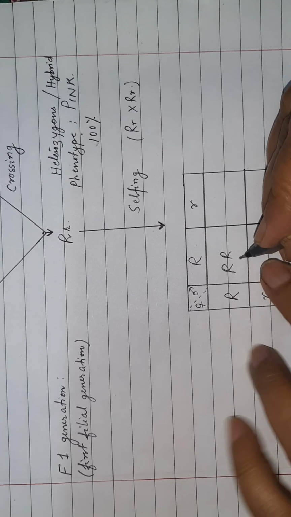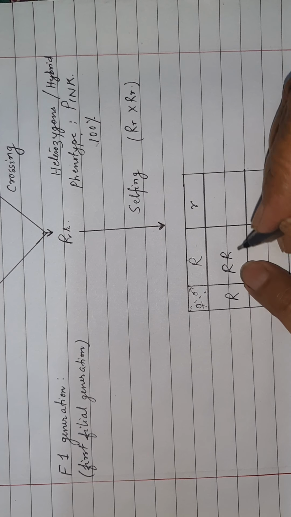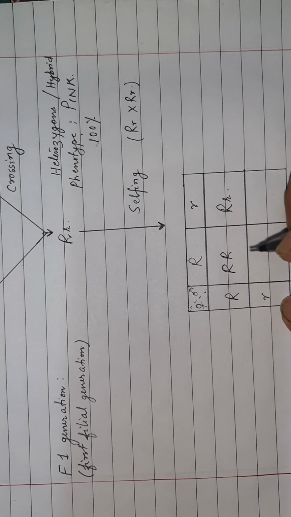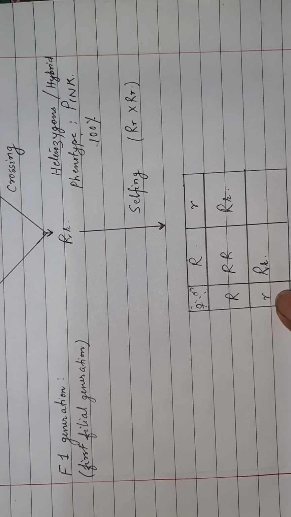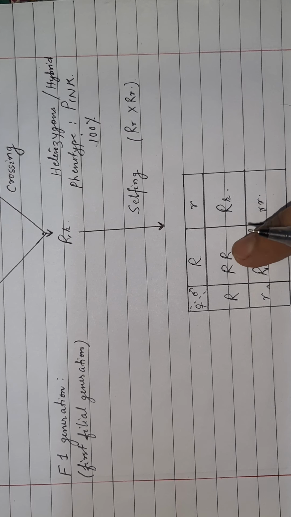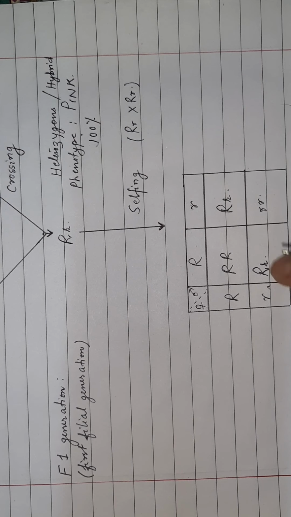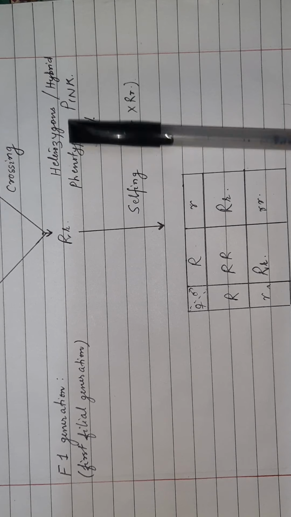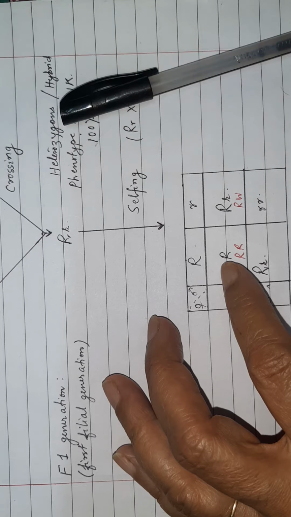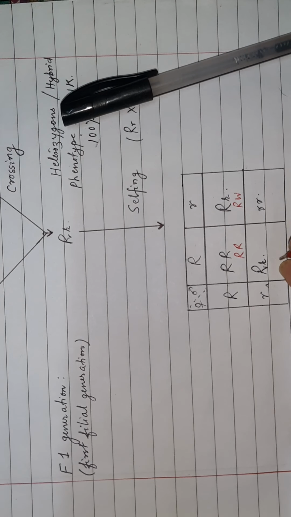Now when this one fuses with this, the genotype, the genetic constitution, becomes RR. In this case the genetic constitution is capital R and small r. Here also it is capital R small r, and when these two fuse, the genotype is small r small r. So like that you get RR, RW, RW and WW. Alternatively, this can be RR, this can be RW. If you have used W here, if you have used this symbol, then again it is RW and this is WW.